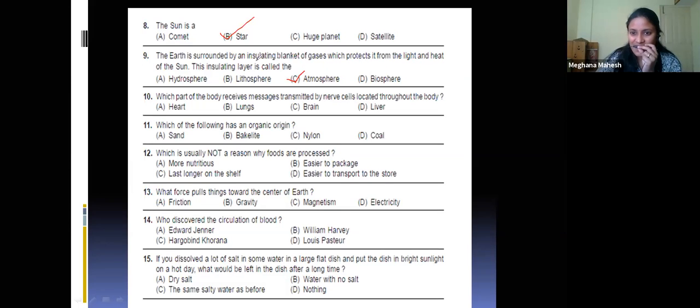So, which part of the body? Brain, BRN. Next, which part of the brain? Brain. Means the body receives messages and transmitted by the nerve cells located throughout the body. It is the brain, correct.